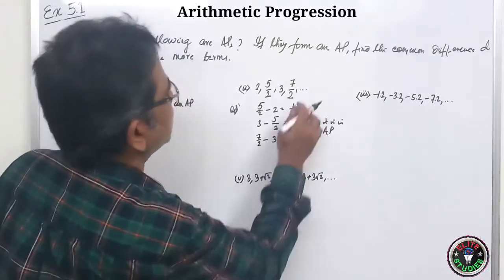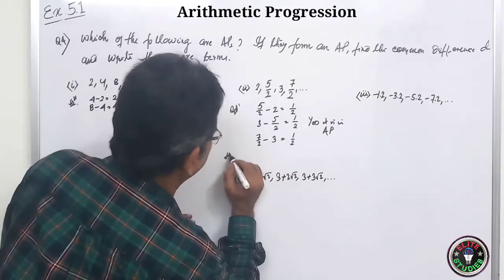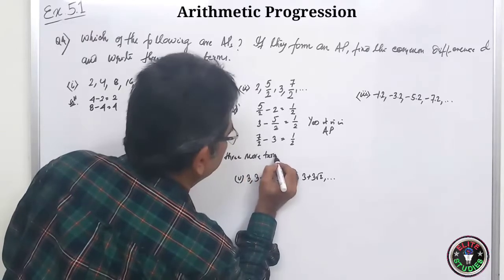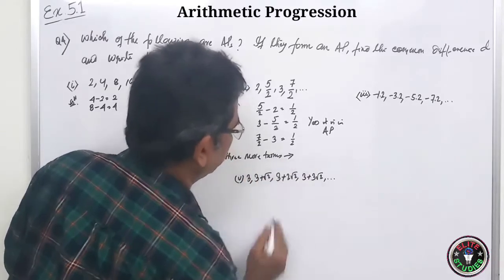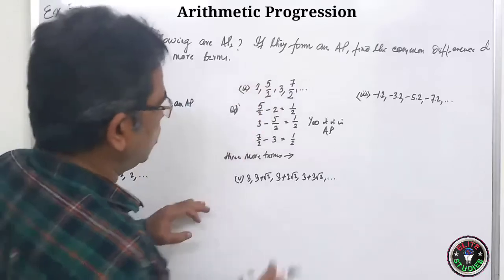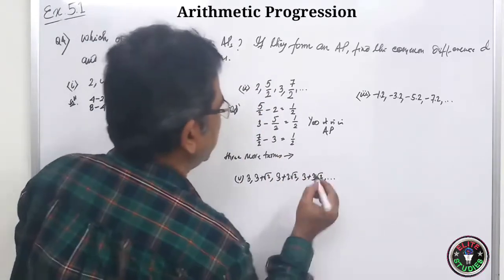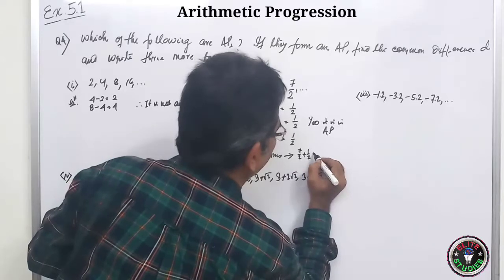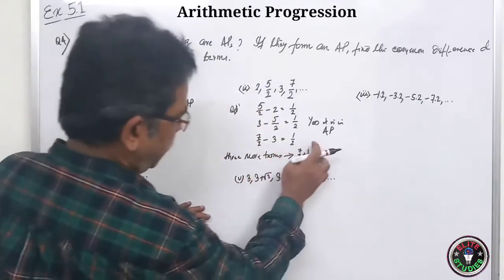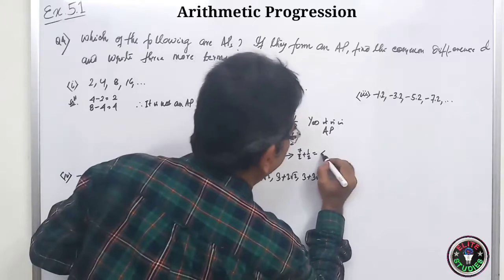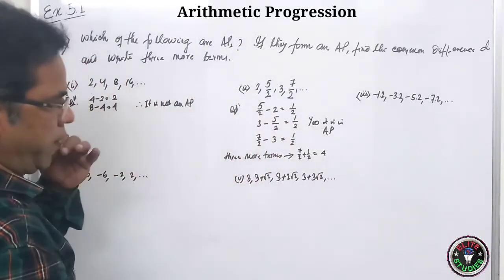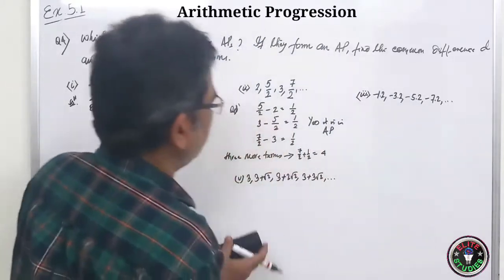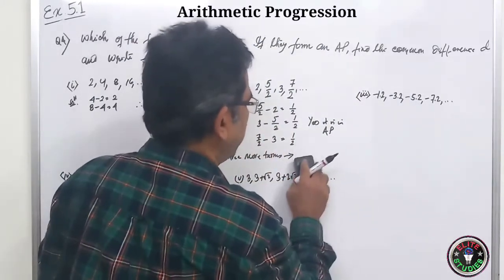So what you have to write? After 7 by 2, 3 more terms. What will be the 3 more terms? 7 by 2 plus 1 by 2. It will be what? 7 plus 1, 8; 8 by 2, it will be 4. So we can write it here simply 4. We can do this in rough.